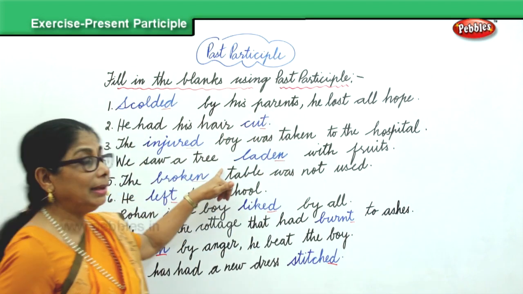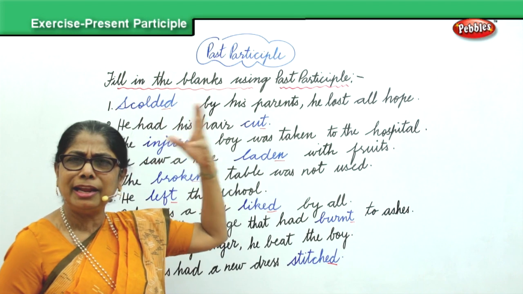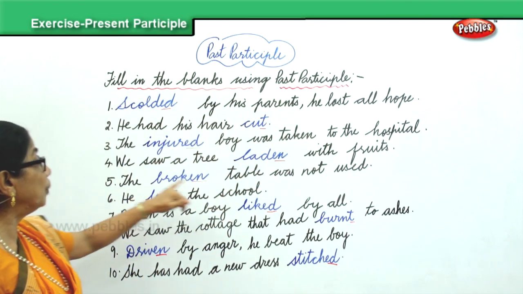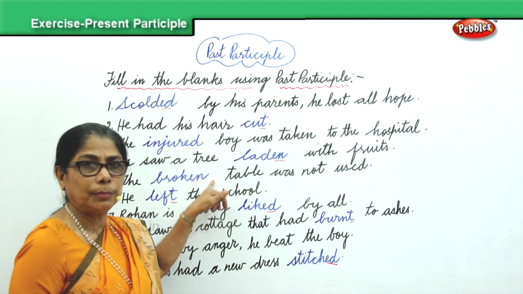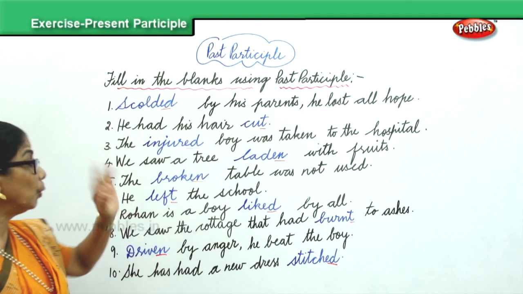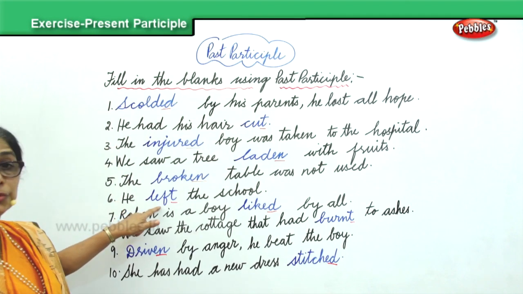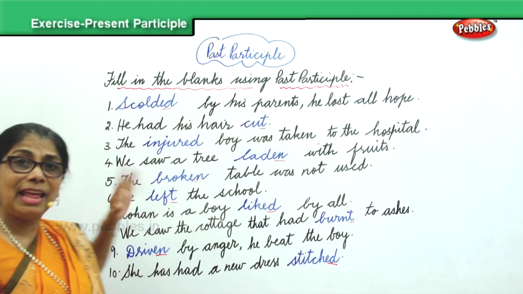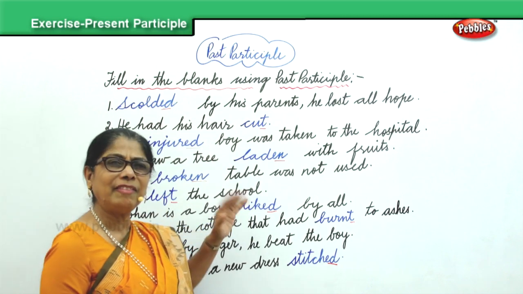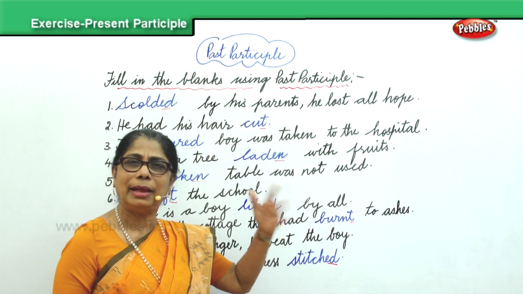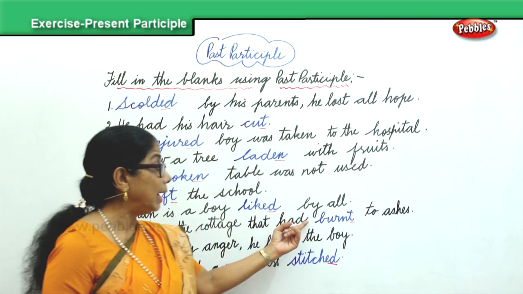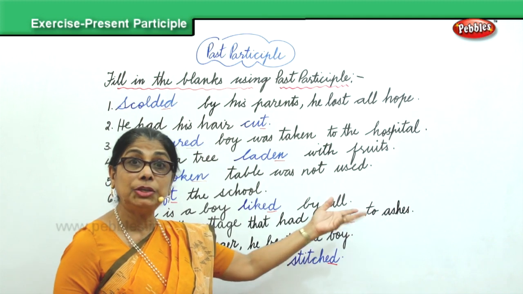We saw a tree full, laden with fruit. Okay. The broken table. Nobody uses a broken table. The broken table was not used. Already broken, finished. He left the school. Whatever the reason, he left. He's not there anymore in the school. Rohan is a boy liked by all. Action completed. We saw the cottage that had burned to ashes.